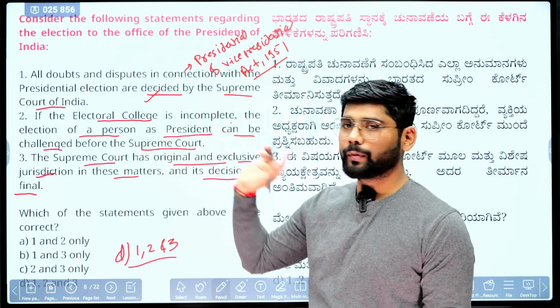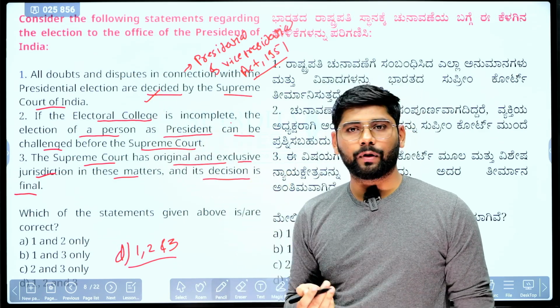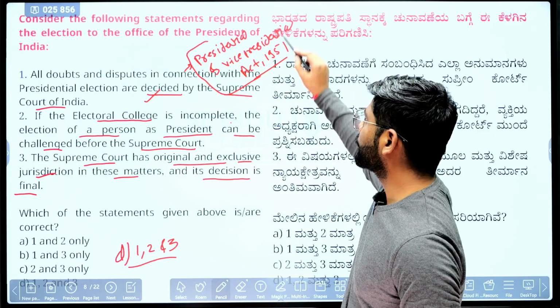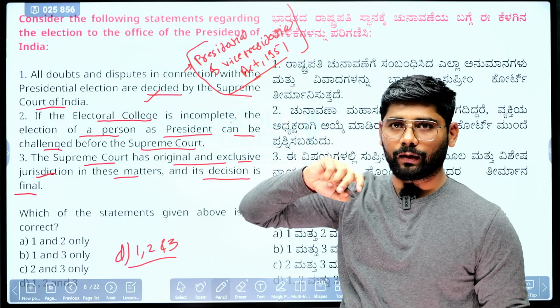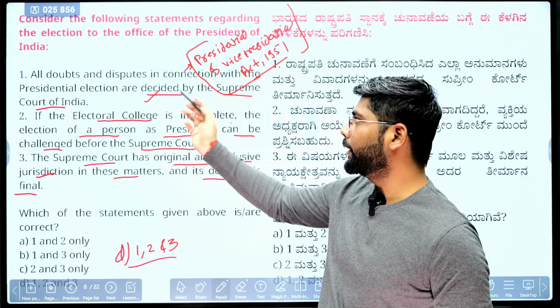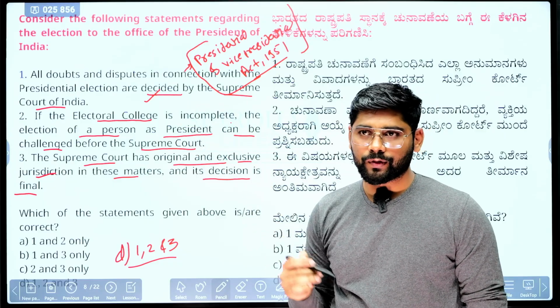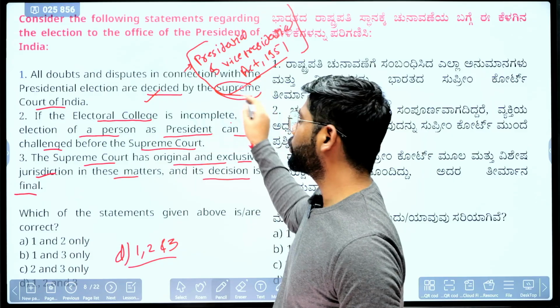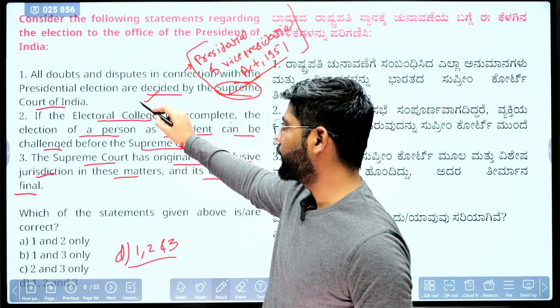It is not a provision made by the Constitution. The Constitution left it to the Parliament, and Parliament brought this particular law, the Presidential and Vice Presidential Elections Act 1951. In that act, they decided that if a dispute or doubt arises out of the presidential election, it will be decided by the Supreme Court of India. So the first statement is correct.